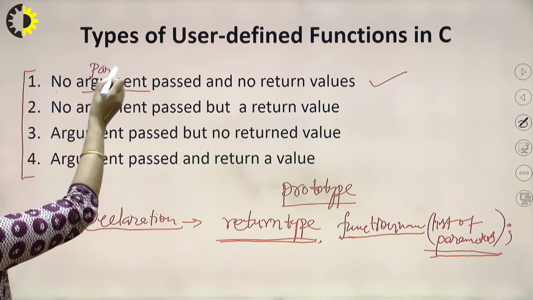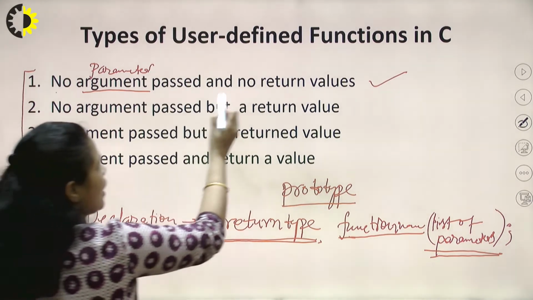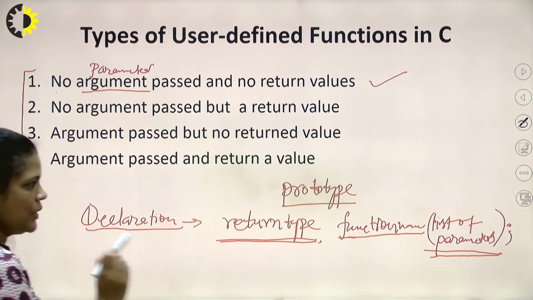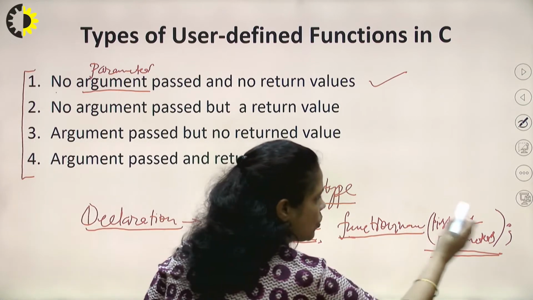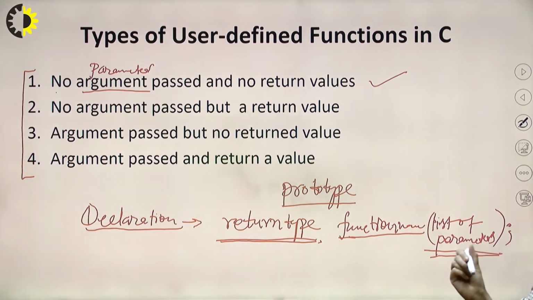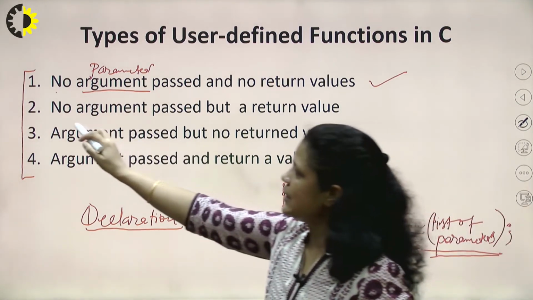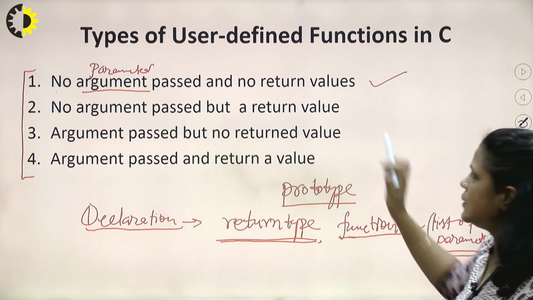No argument. Argument is nothing but what? Parameter. So no parameter passed and no return value. Means my function is not returning anything and my function is not taking any argument when we are calling it. Second category, no parameter or no argument passed but a return value.